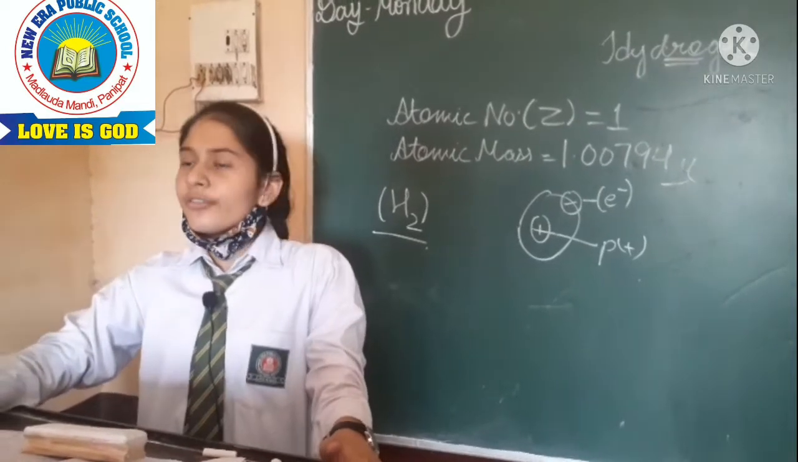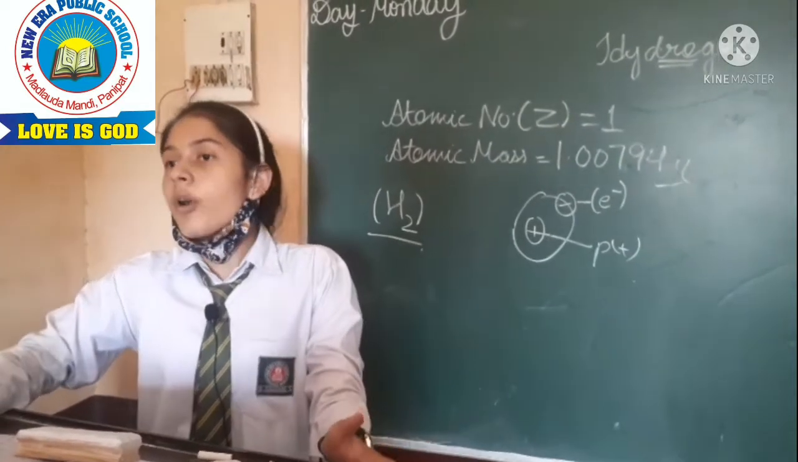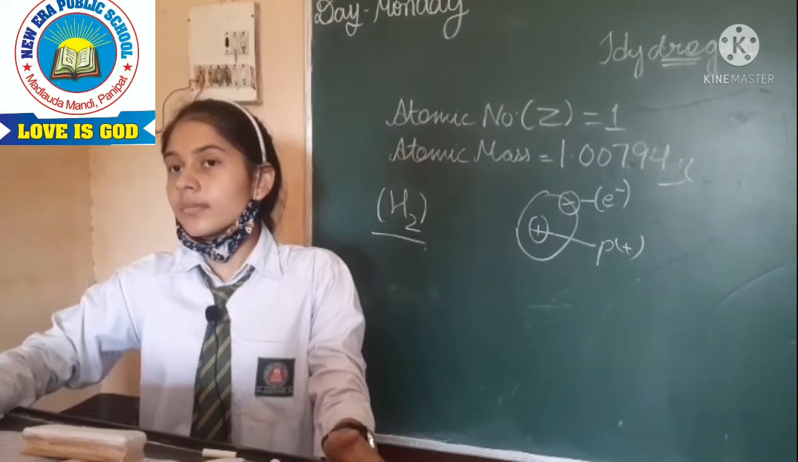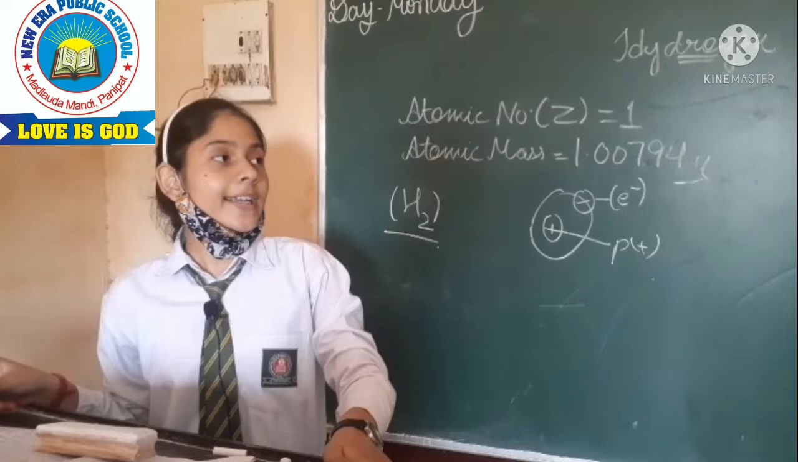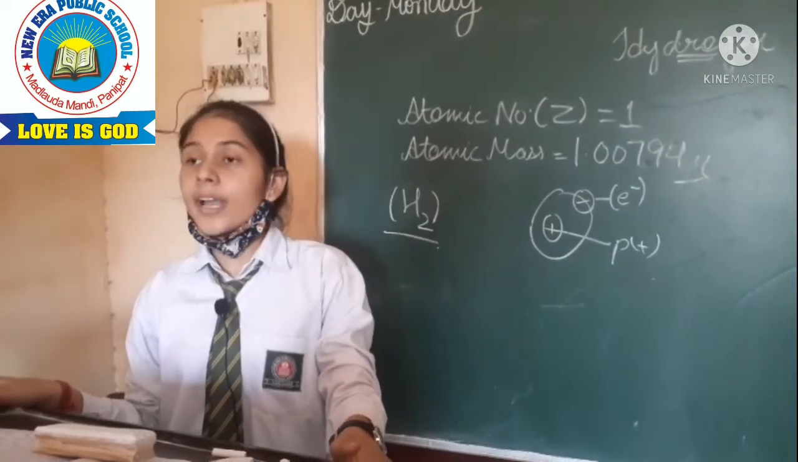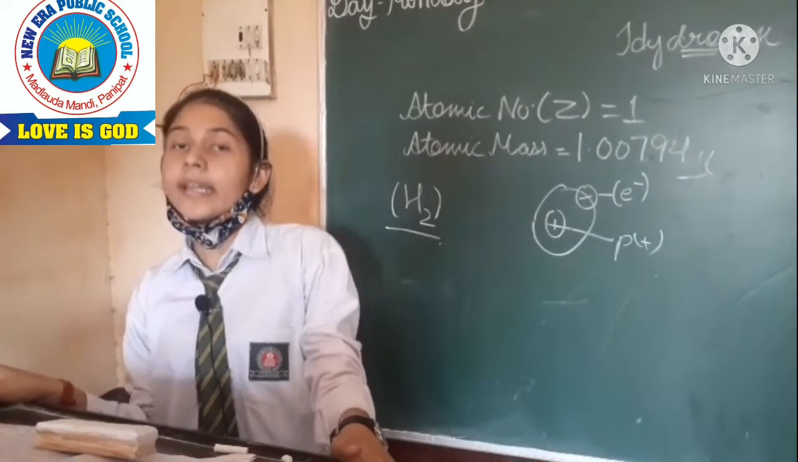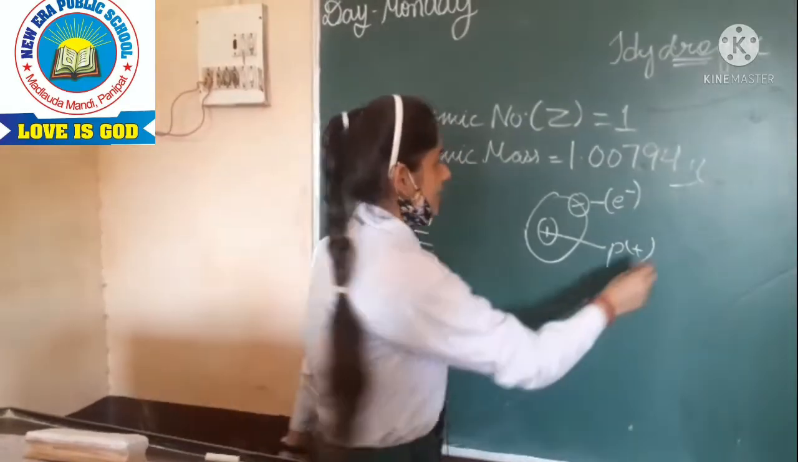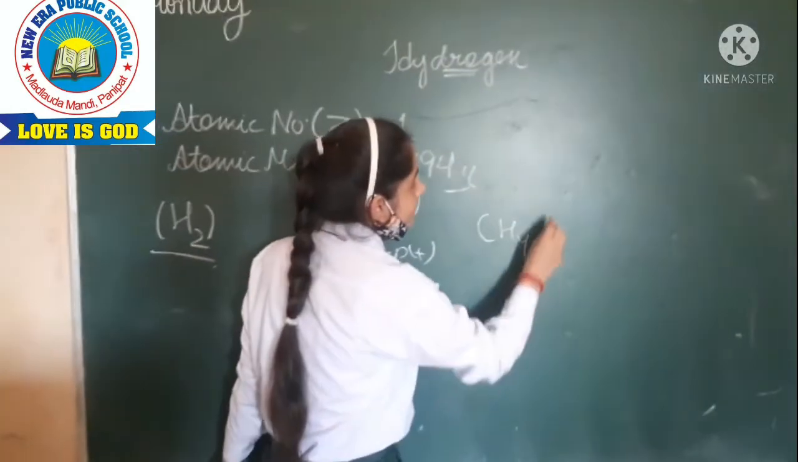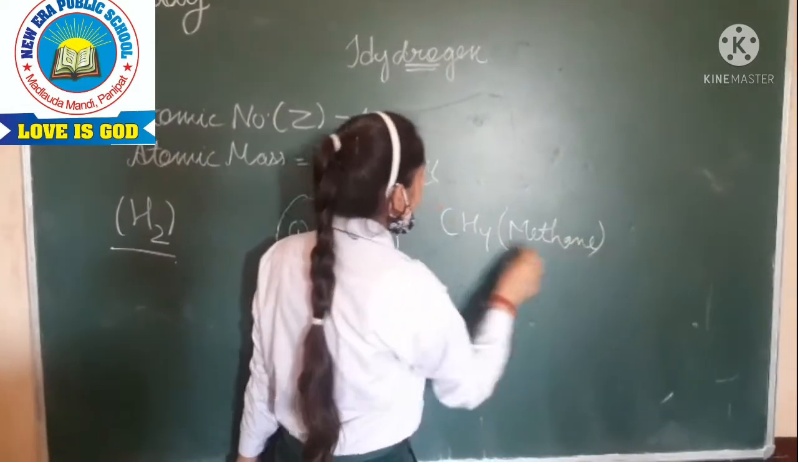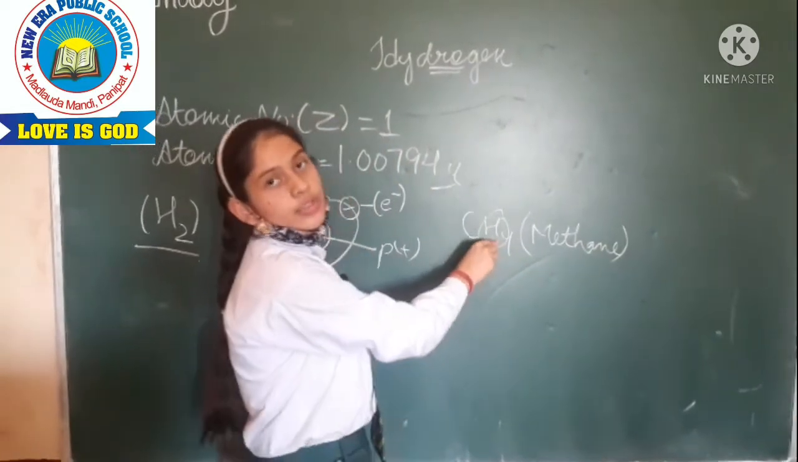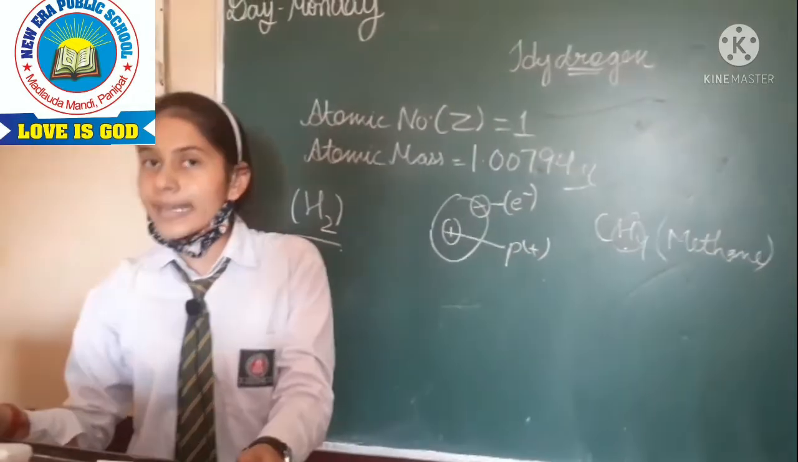Hydrogen forms so many compounds. You may think that carbon also forms many compounds, as we read in the 4th chapter, carbon and its properties. But hydrogen also forms many compounds. For example, CH4, methane, also consists of hydrogen.